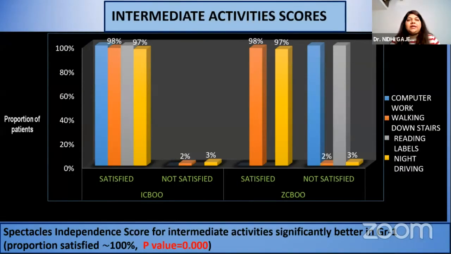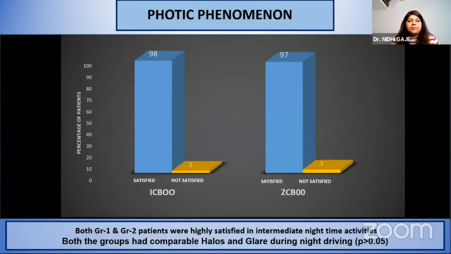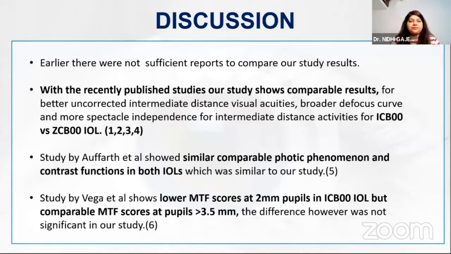Looking at the intermediate activity score for computer work, walking downstairs, reading labels, and night driving, it was seen that for intermediate activities, group 1 performed better. Looking at the dysphotopsia profile, both group 1 and group 2 patients were highly satisfied in intermediate nighttime activities. Both the groups had comparable halos and glare during night driving.